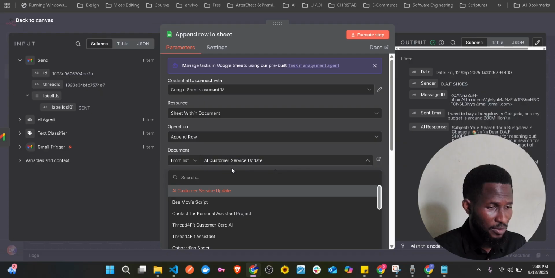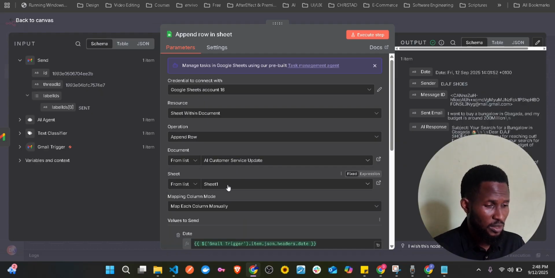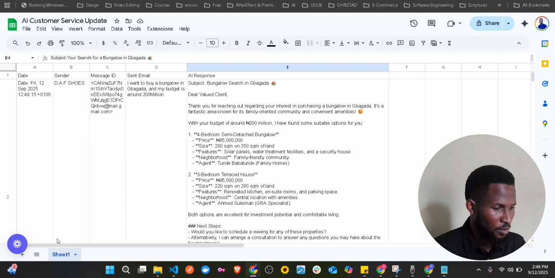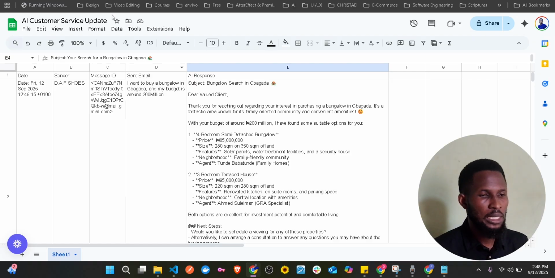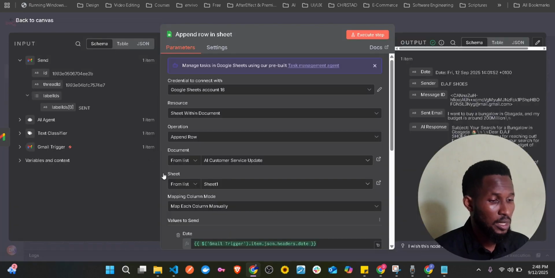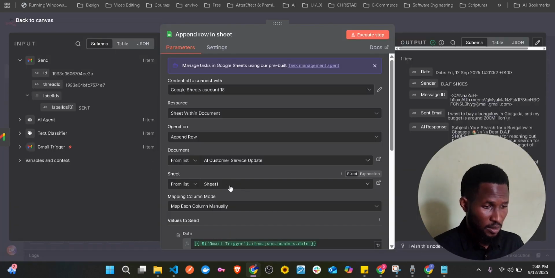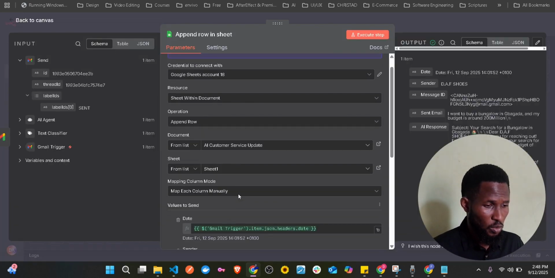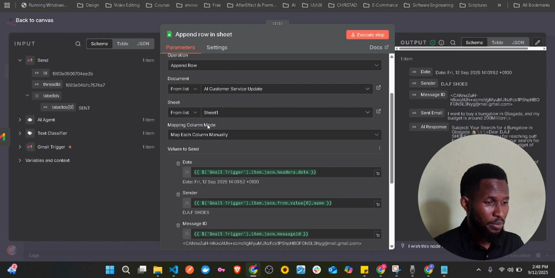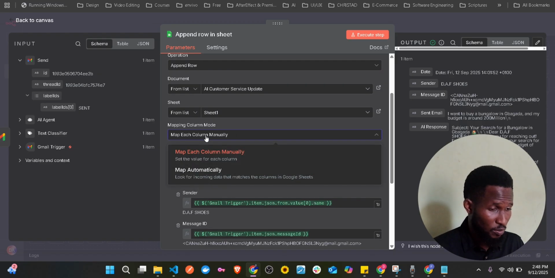After clicking on it, the sheet is very important. See, we have sheet 1 now. You can have a lot of sheets here, and you can rename it to something else you want. So let's go back. You already chose the sheet you want to look into, and then for mapping column mode, we want to do it manually instead of automatically.